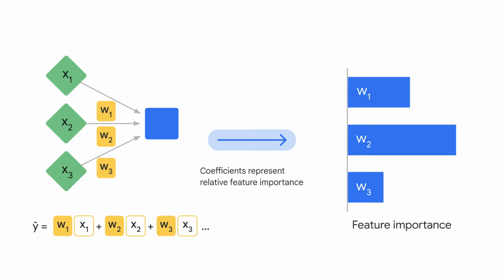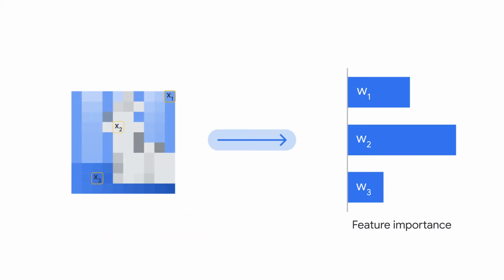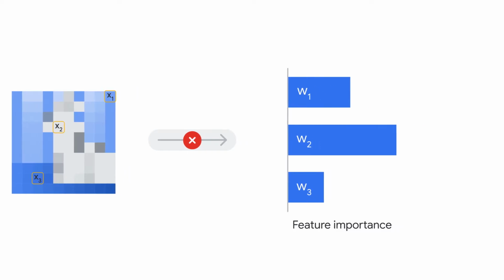If we can assume input features of x's are normalized, we can simply inspect each coefficient of w. Since linear regression involves a weighted sum of the input features, the magnitude of the coefficients corresponds to the relative importance of those features. For instance, in image classification, we can analyze the coefficients associated with each pixel. However, for complex tasks like image classification, we typically don't employ such simple models.